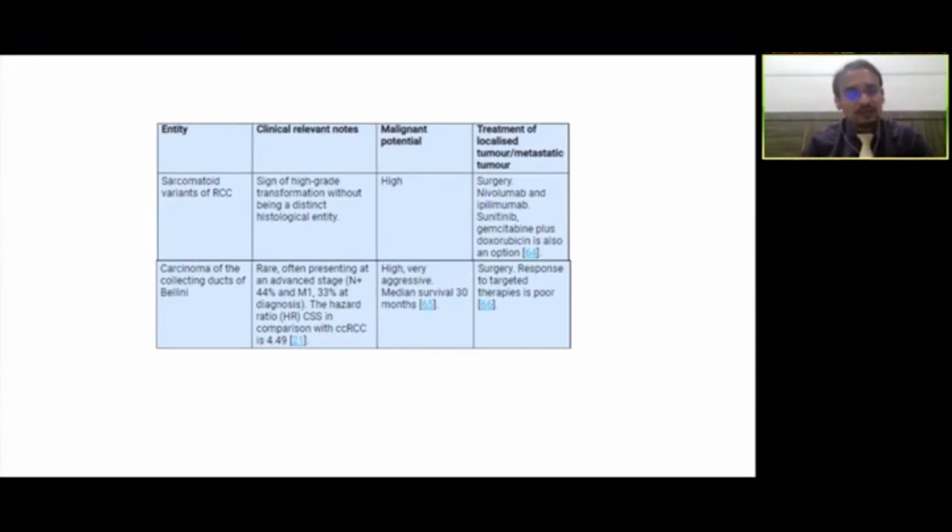Similarly, another aggressive variety called carcinoma of collecting duct of Bellini also presents with nearly 44% nodal involvement and 33%, nearly one third, would present with metastasis. They're very aggressive, and the median overall survival is about 30 months, just over 2 years.